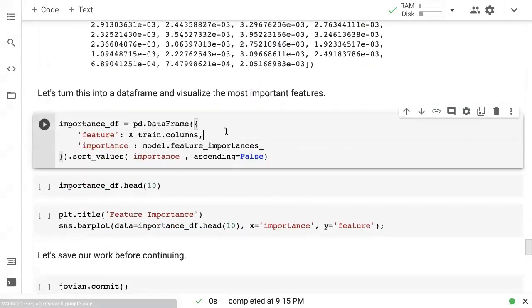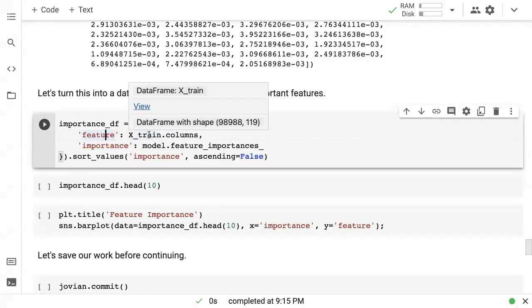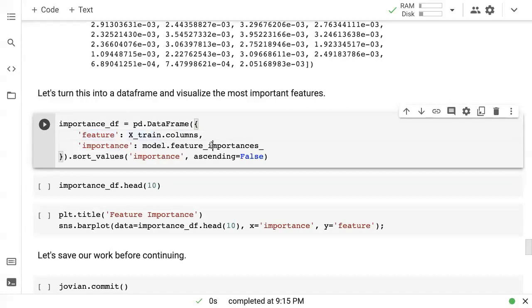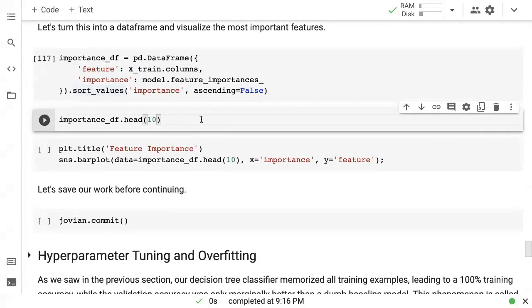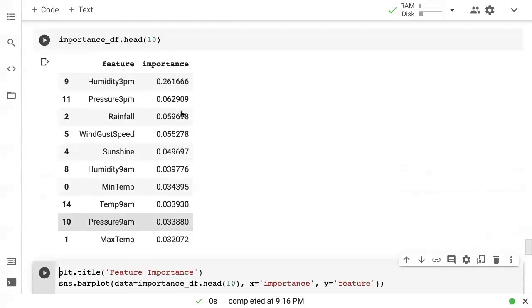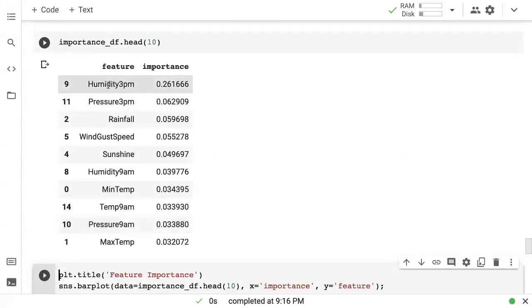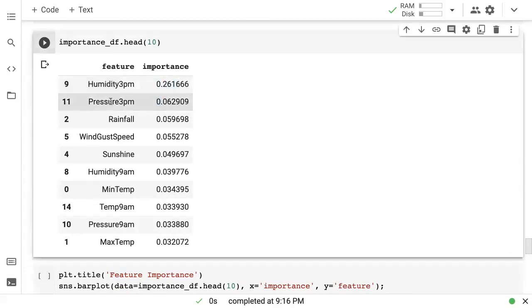So let's create a data frame out of it. I'm creating a pandas data frame where we have one column called feature, the name of the column in the original data frame xtrain, and one column called importance, which is the importance of that feature. Then we sort those values by importance in descending order and look at the 10 most important columns. So we have humidity at 3 p.m., which seems to be the most important column here, 0.26. Then we have pressure at 3 p.m., which seems to be the next most important. Then we have rainfall, and so on.